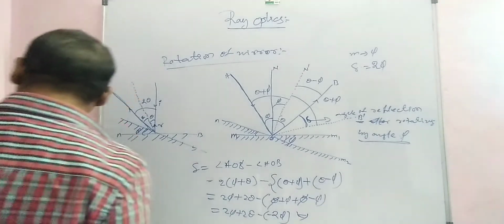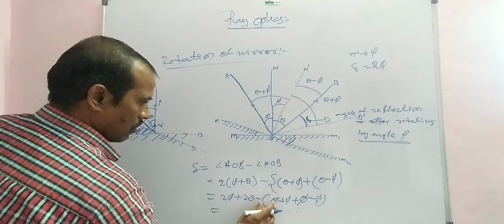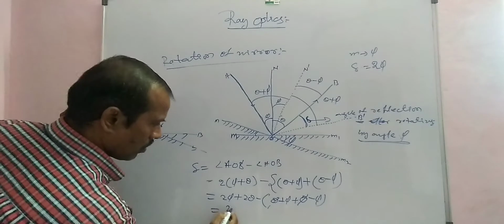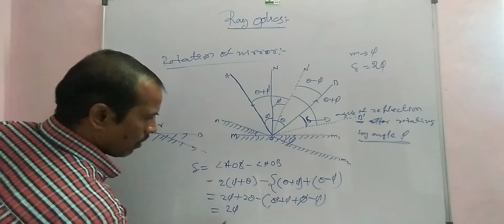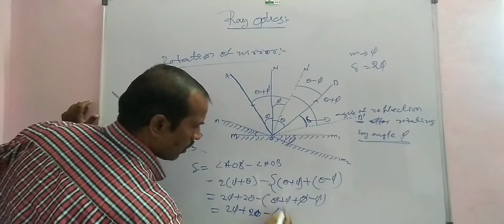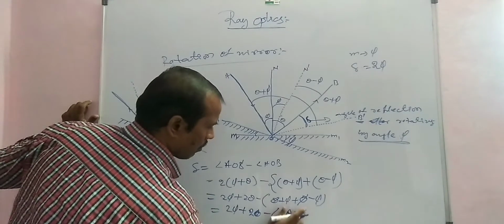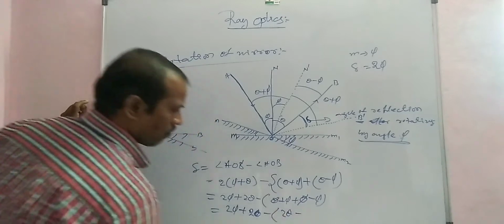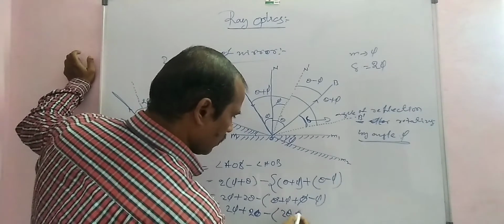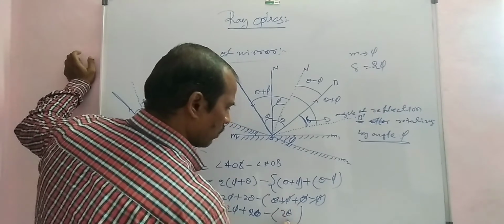Sorry, a mistake. Here plus 2 pi plus 2 theta, minus 2 theta plus 2 theta. Here the negative and positive terms cancel.